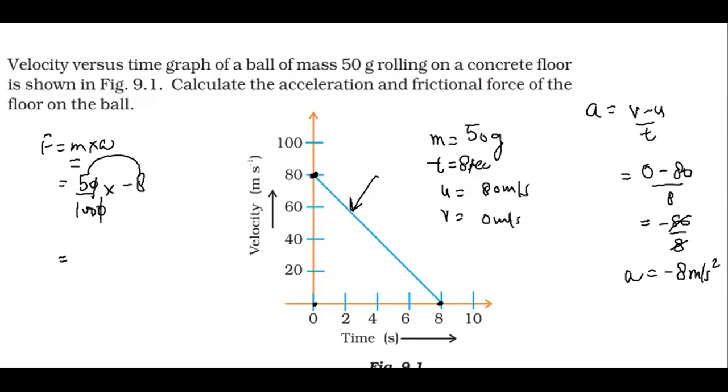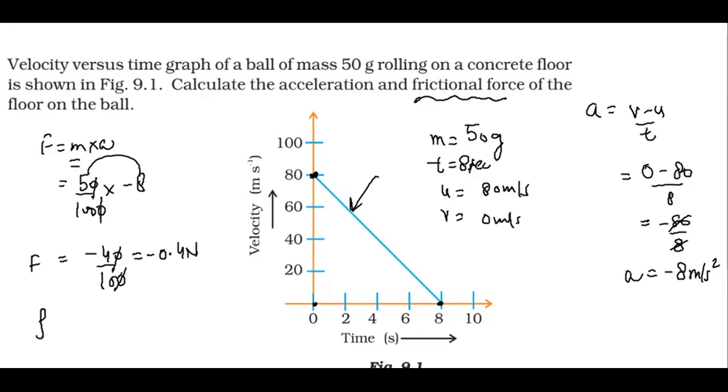So 5 8s are 40. So minus 40 upon 100. Again, this 0 and 0 will cancel out. So you will get here minus 0.4 Newton. So here we have the force, minus 0.4 Newton, but it is being asked the frictional force. So actually this is the value of force, minus 0.4 Newton.